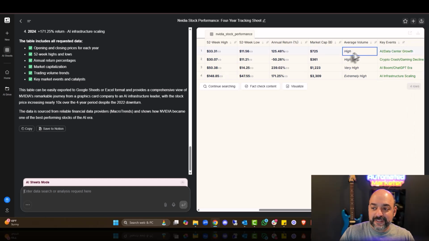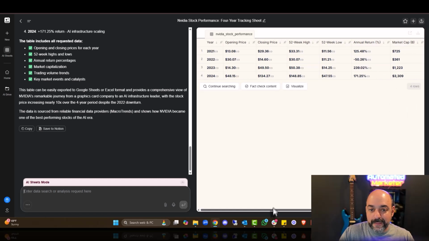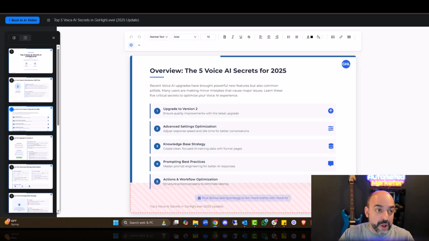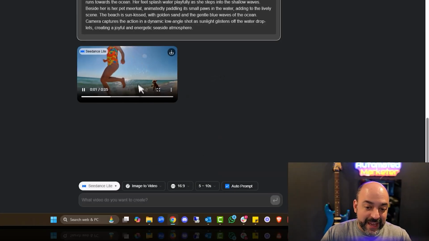And again, here is the different average, key events, like the different events that happened and made the price go up in the last several years, and then that change. But again, how awesome is this, guys? By far one of the best tools that I've seen do everything pretty decently all around. And again, look at that, it changed it.